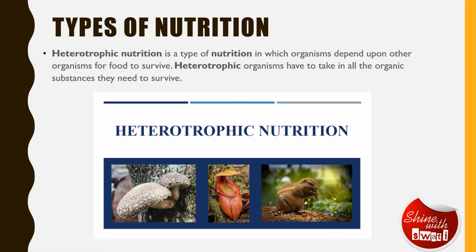Okay, now let's talk about heterotrophic nutrition. What is the meaning of hetero here? Hetero means dependent. That means it's a type of nutrition where the organism depends on other organisms for their survival, and they have to take in all the organic substances they need to survive. And why are they not able to synthesize their own food? Because they do not contain any photosynthetic pigment. They do not contain chlorophyll or any other photosynthetic pigment. So because of the absence of it, they cannot synthesize their own food, and that is why we call them heterotrophic, or you can say heterotrophs.